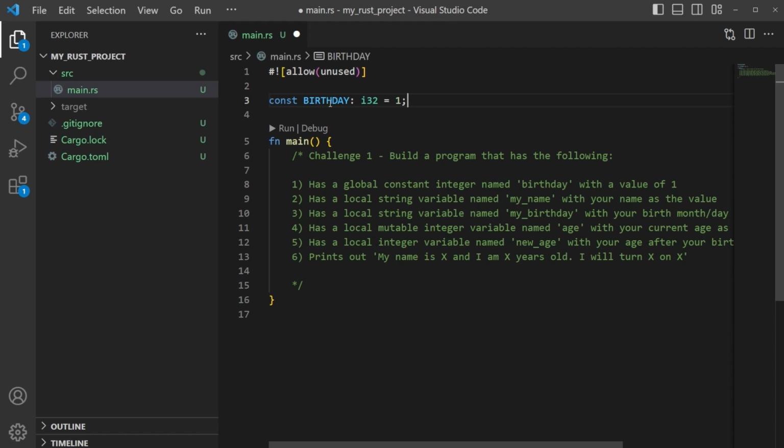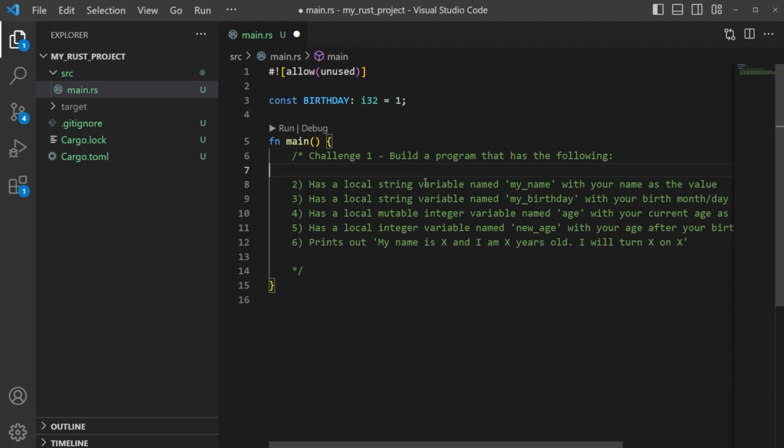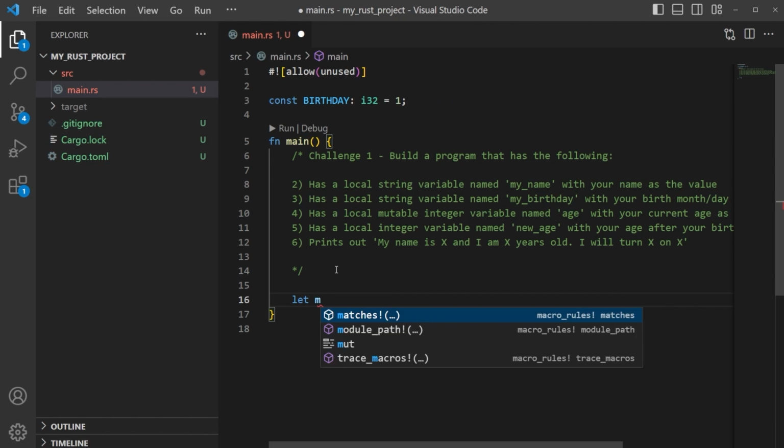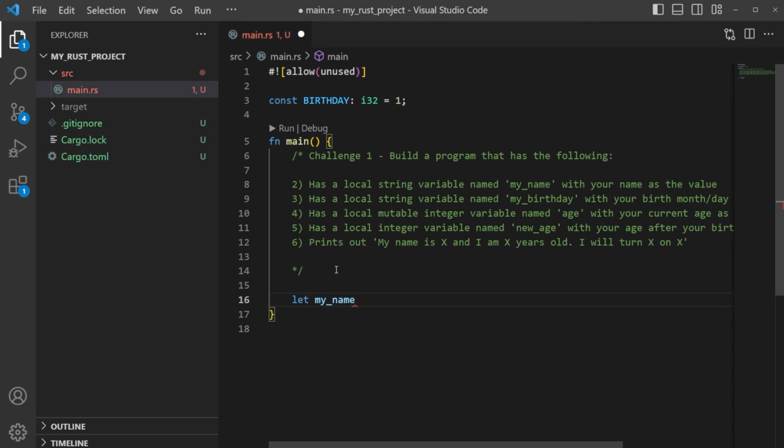So we want to have a constant birthday of 1. Go ahead and delete this. Next, we need to have a local string named my_name with our name set as the value. Let's go ahead and just do that down here. So we're just going to say let my_name equals Keith. Okay, and that's it. It'll auto-populate that string for us. And we've set that up.